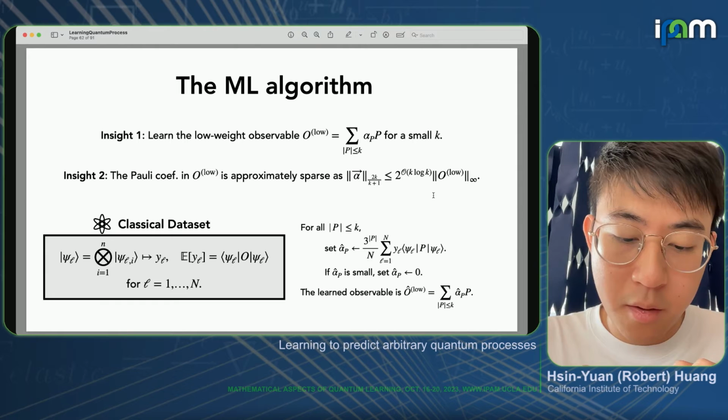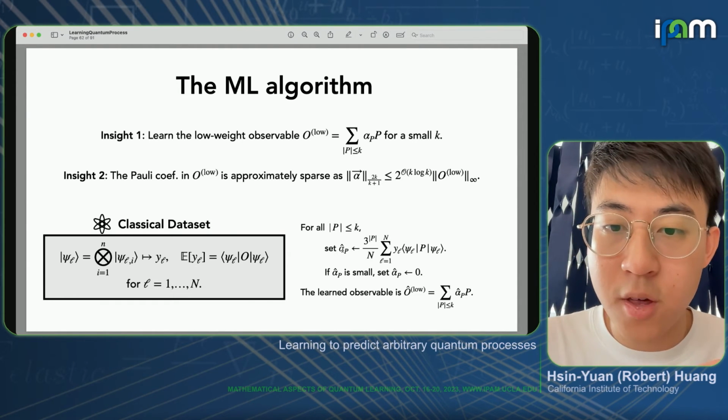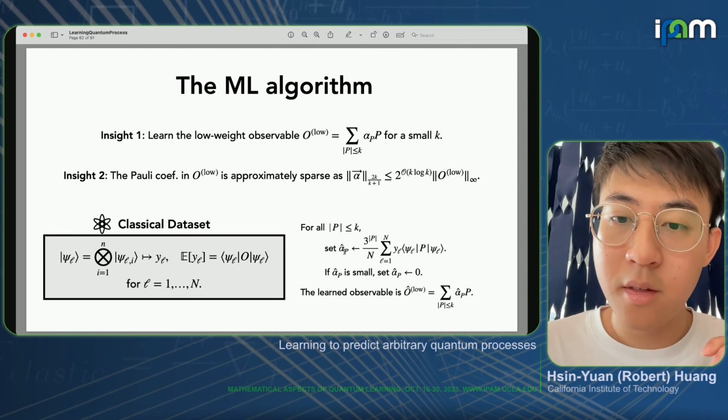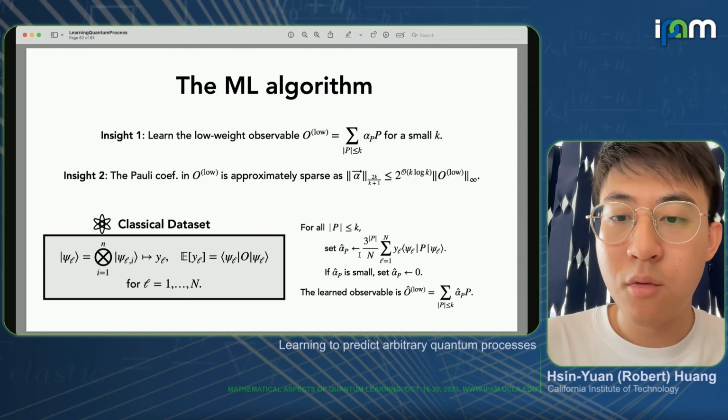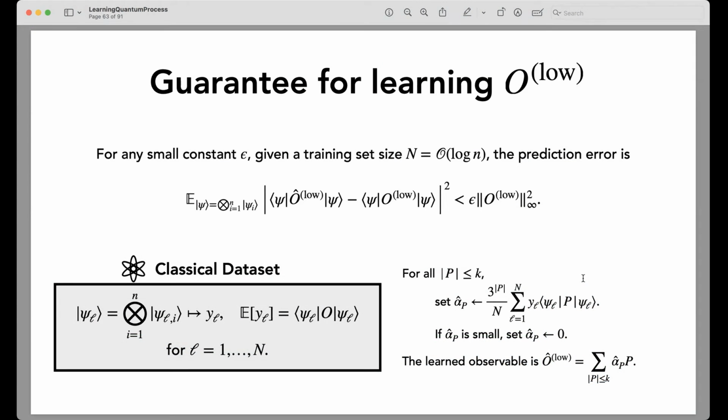At the same time, because we are using a very small n, there's going to be a lot of fluctuation in the estimate. And if we just set it to 0, we kill all this noise. So that helps a lot in reducing the sample complexity n. Now here's a guarantee. Essentially, for any small constant epsilon, given a training set size that grows logarithmically in system size, the prediction error will be upper bounded by epsilon times the spectral norm squared of the low-weight observable.